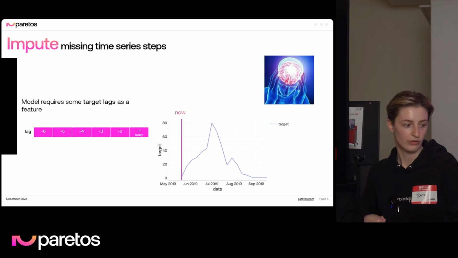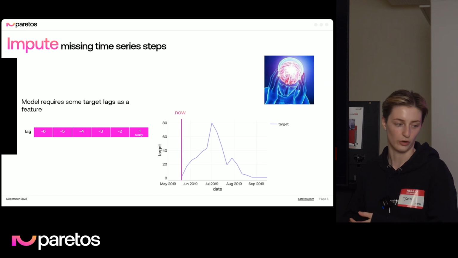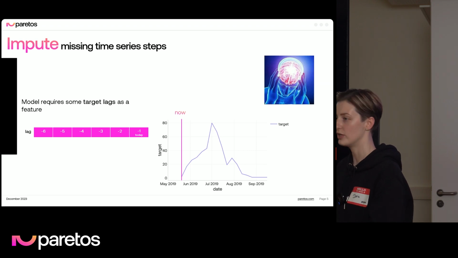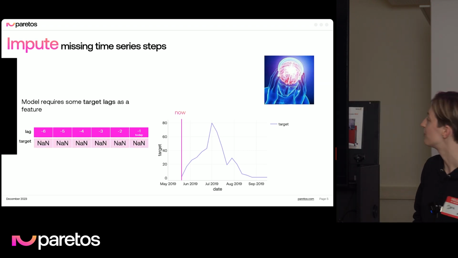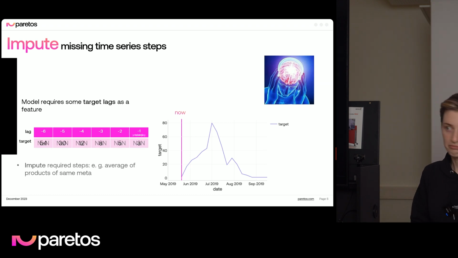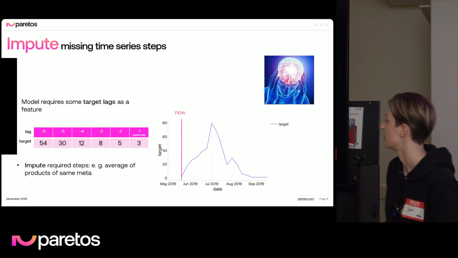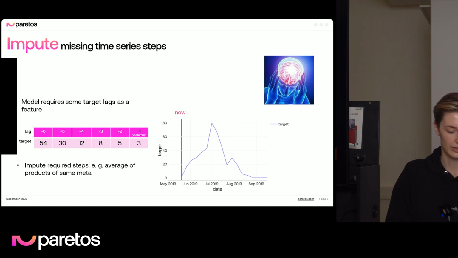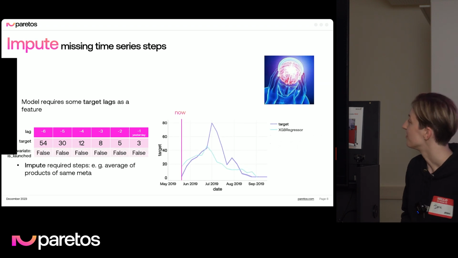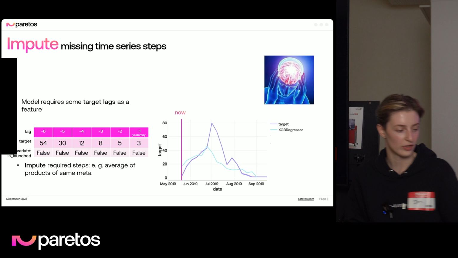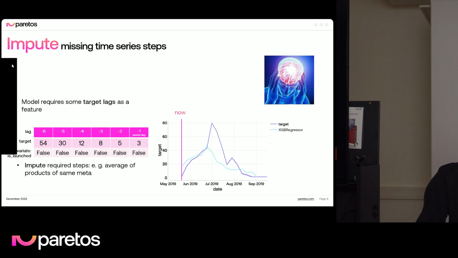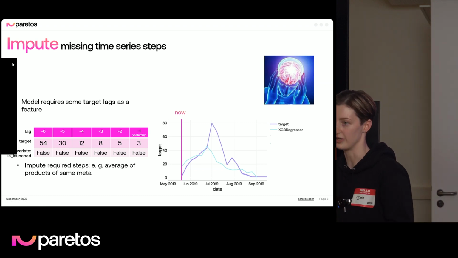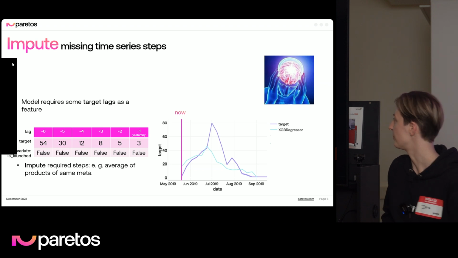When I say we can impute, usually a model requires some targets from the past to make a forecast. For example, to know how many sales we will have tomorrow, it's useful to know how many sales we had today, yesterday, and so on. In the cold start problem, we don't have any, but we can make an educated guess and impute it with something meaningful, like the average of products of the same shorts category which we observed before. And if you don't feel comfortable giving this imputation to the model, you can also inform the model with a covariate, for example, is_launched. So the model knows which part is imputed and which we just took from the data.